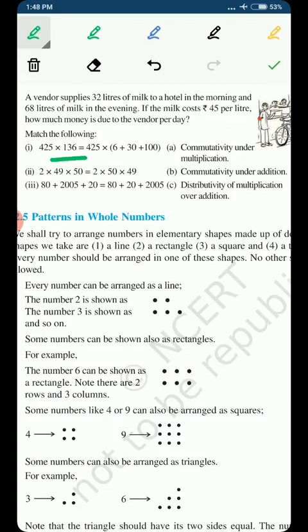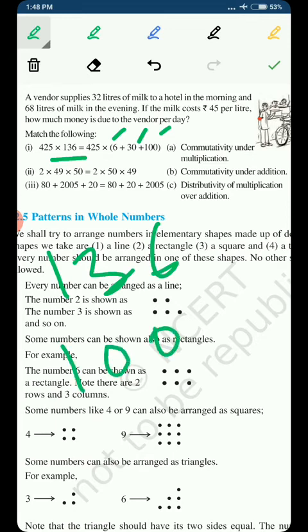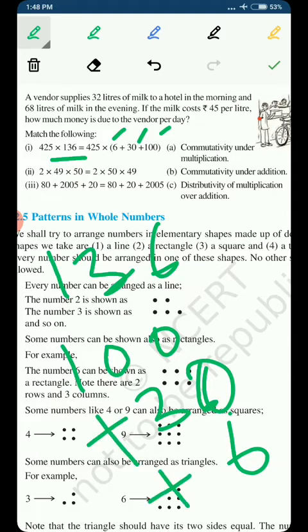Now they have divided 136 into 6, 30 and 100. 136 is divided into 3 parts: 100, 30 and 6. So what we have done is we have distributed 136 with the help of addition. And what we will do now is use the distributive property of multiplication over addition.